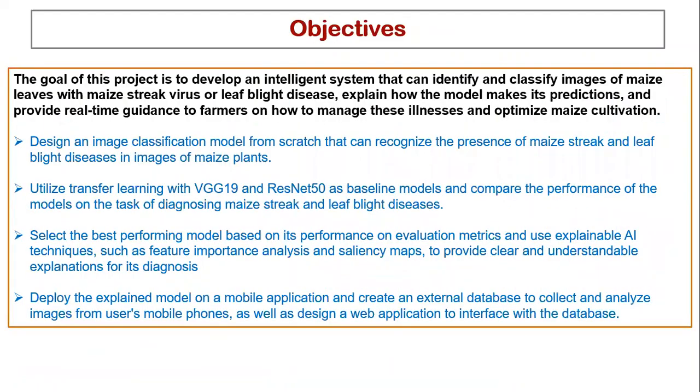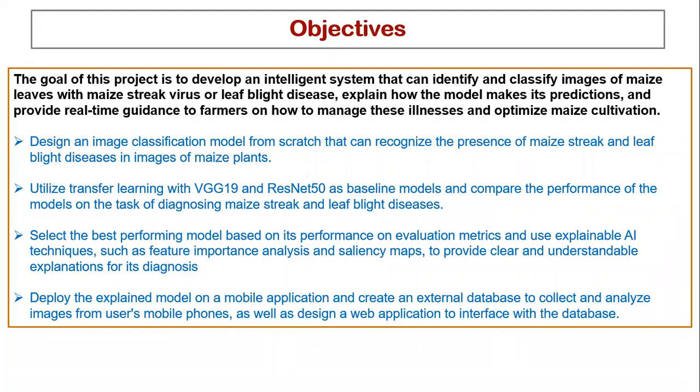management. And so these research questions lead to our research goal, or the objective, which is to develop an intelligent system that can not only identify maize diseases like maize streak or leaf blight, but can also explain how the model made its predictions and provide real-time guidance. By real-time guidance, we mean that yes, we have detected this is leaf blight, and the farmer should know how he or she should treat the disease. So the system will be able to tell him how to counteract that disease and also show him how it came up with those predictions.